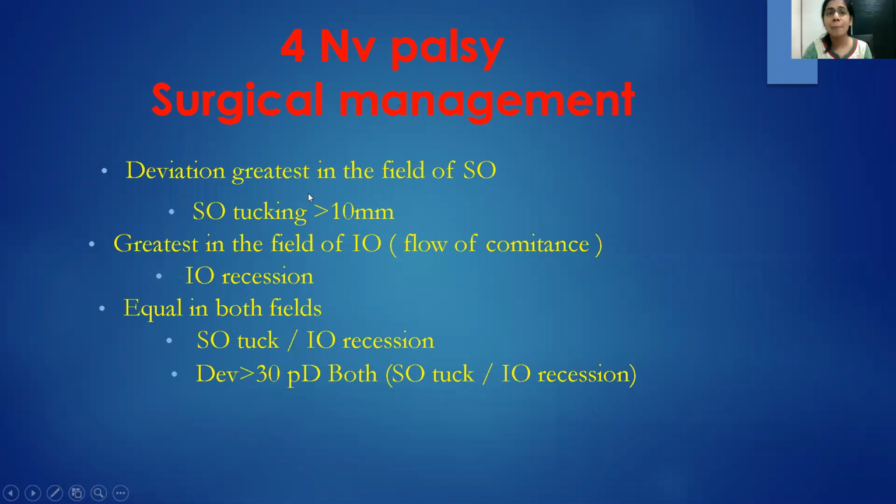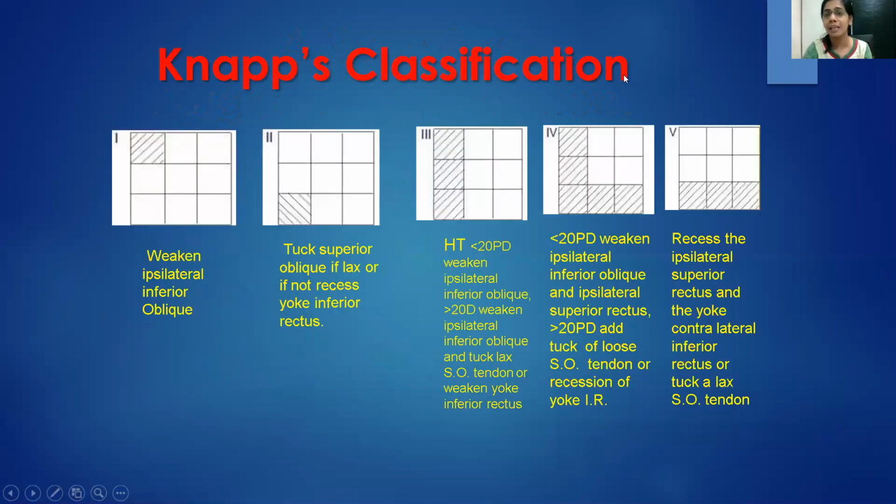So Knapp has classified, and I guess in exams you would be getting this. If the hyperdeviation is more in the area of inferior oblique, just weaken the inferior oblique. If it is in the area of superior oblique, that is the eye is depressed and adducted and you are getting a hyperdeviation, just tuck the superior oblique. However, that is if it is lax.